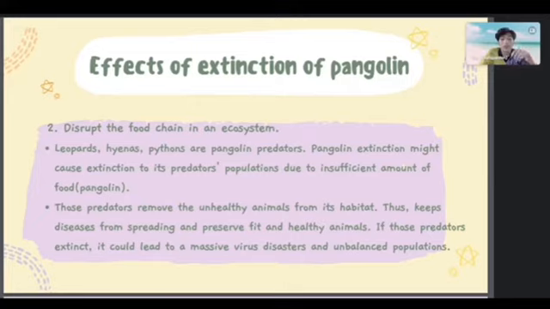They have adaptations to deal with unhealthy animals that carry viruses or diseases that might affect other animals in that habitat, such as hyenas that have a highly acidic system in their stomach that can break down the diseases. So if those predators go extinct, it could lead to massive virus disasters, and it can infect humans.